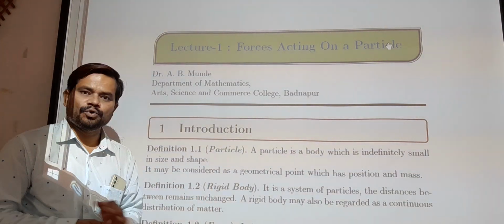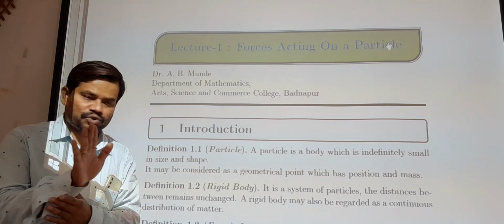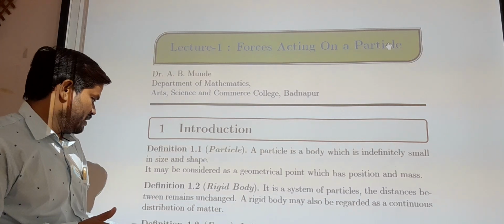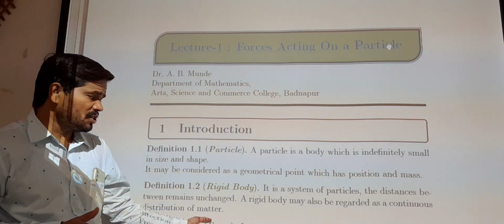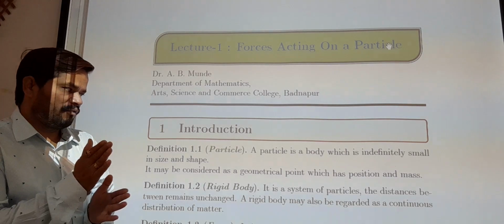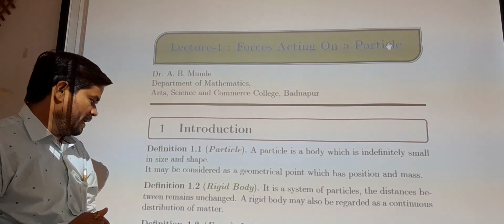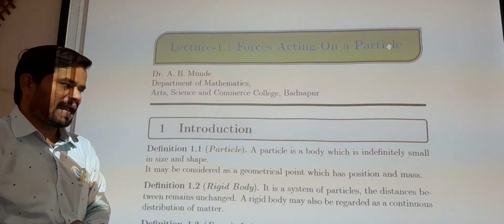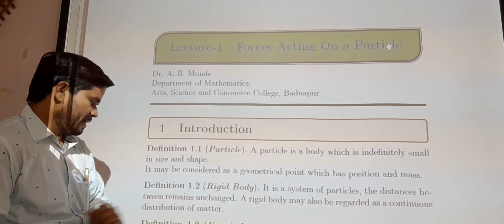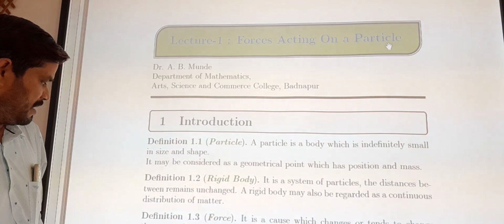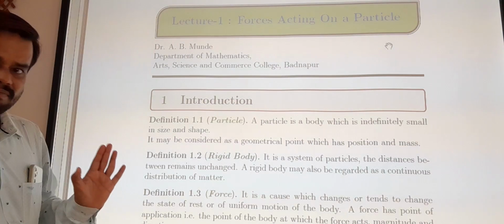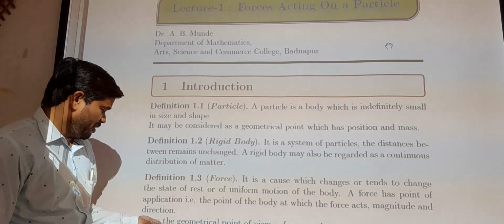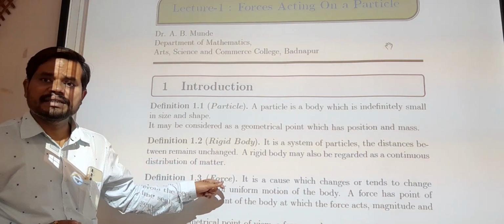Next one is a force. You know the definition of a force. It is a cause which changes or tends to change the state of rest or of uniform motion of the body. A force has a point of application, that is the point of the body at which the force acts, a magnitude and a direction. So if we apply some magnitude and direction to the body, then that is called a force.